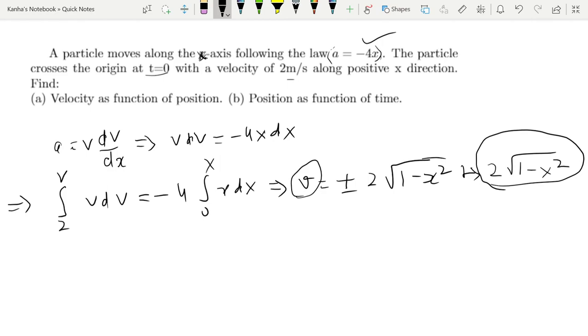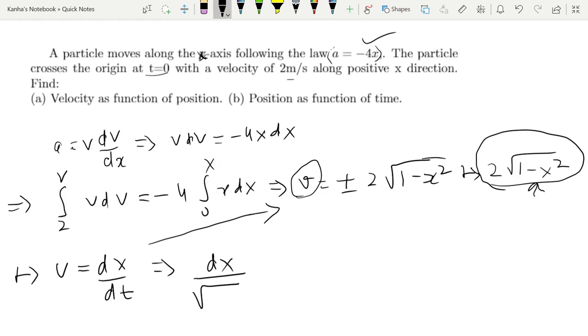Now let's look at the second one, position as a function of time. Now you have position somewhere here, and you want to find how this varies with time. Now this is a fairly easy equation that you've already seen before. We know that v is equal to dx by dt. That implies if you put this in the equation above, you find that dx divided by root 1 minus x square is nothing but 2 times dt.